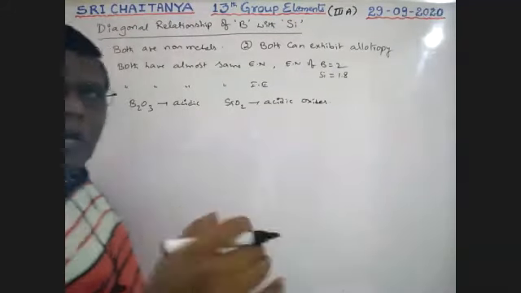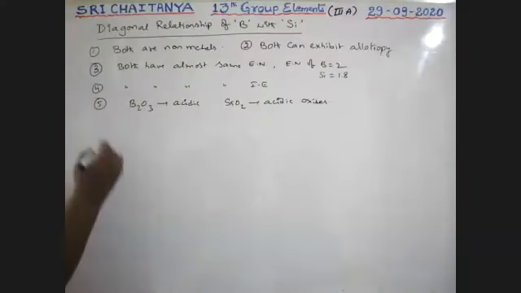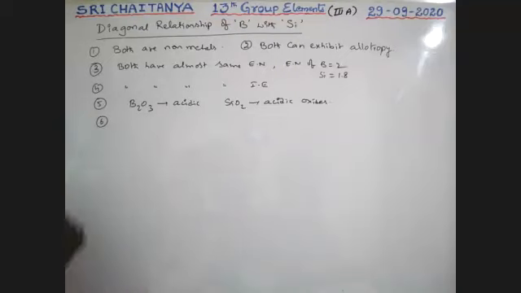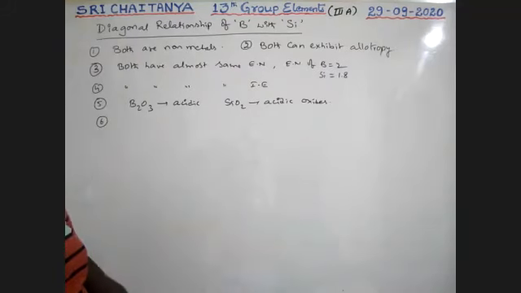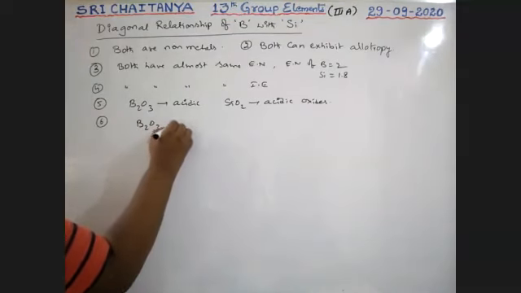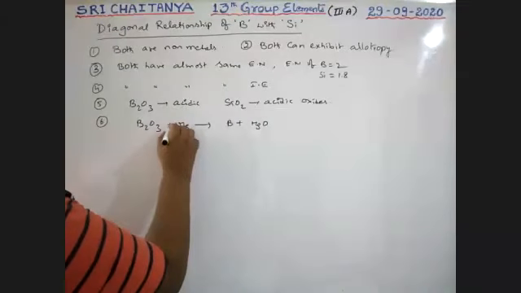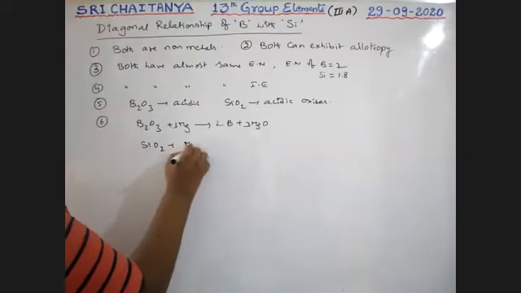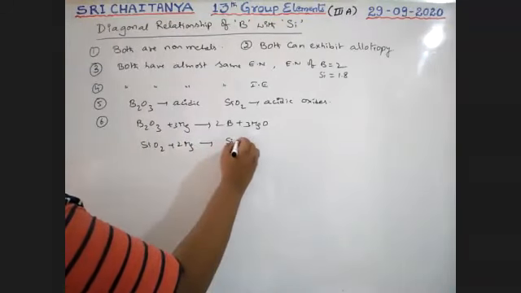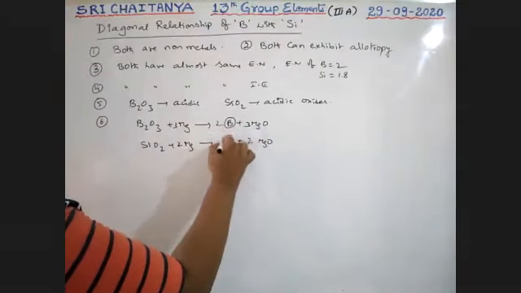That means both oxides of boron and silicon are acidic in nature, acidic oxides. Next, because these are acidic oxides, both these oxides react with metals. See here, B2O3 when it reacts with magnesium metal gives boron plus MgO as the product, B2O3 + 3Mg gives 2B + 3MgO. Similarly, SiO2 when it reacts with magnesium gives Si plus 2MgO, SiO2 + 2Mg. So boron and silicon are coming out.